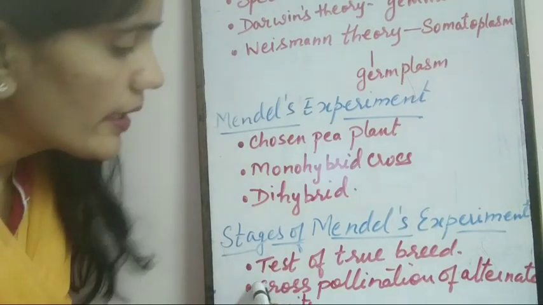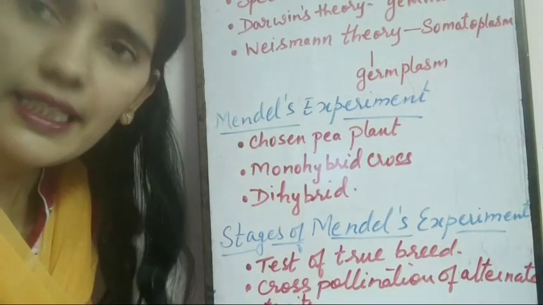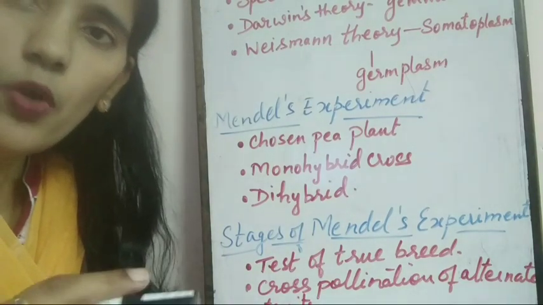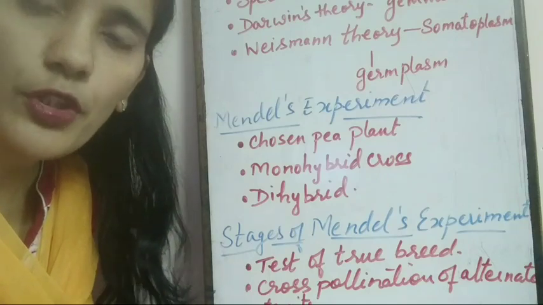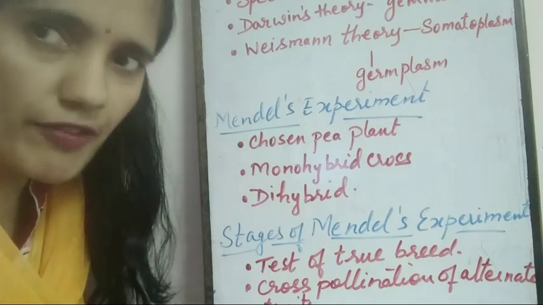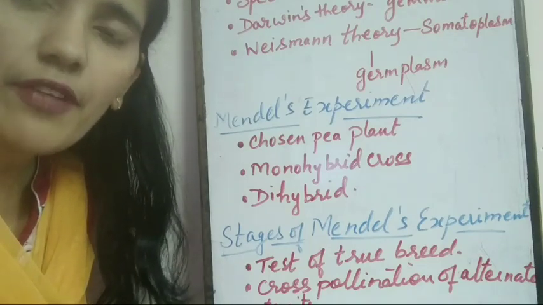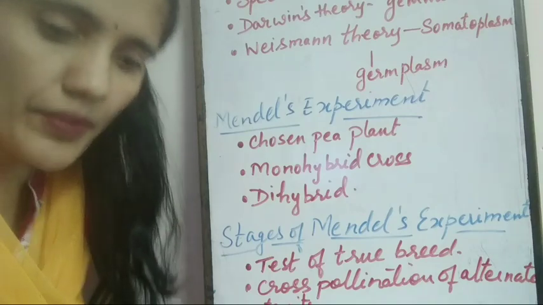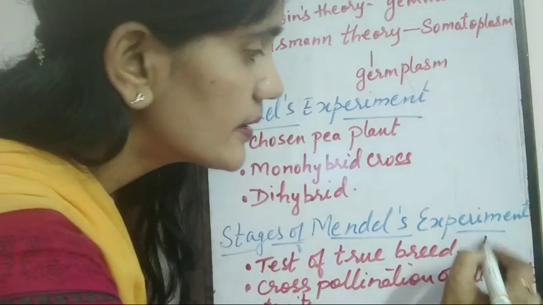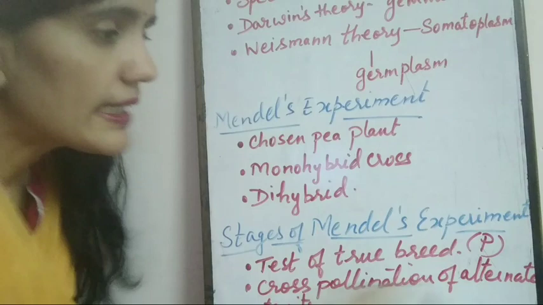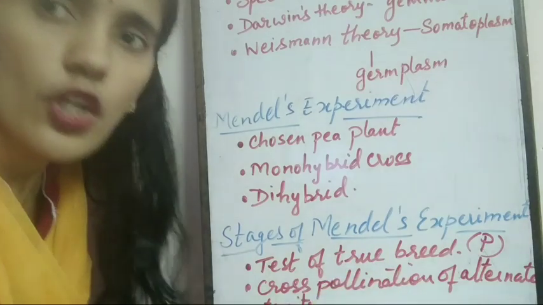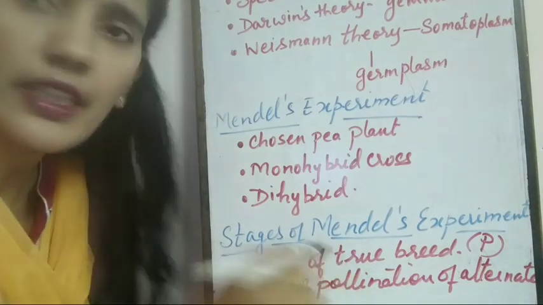So, for true breed, first he has taken seeds of a red flowering plant in which only red flower plants are produced. And second, he has taken seeds of a white flowering plant which produces only white flower plants. So this true breed is taken as the parental generation. So first, the parental generation he has chosen.